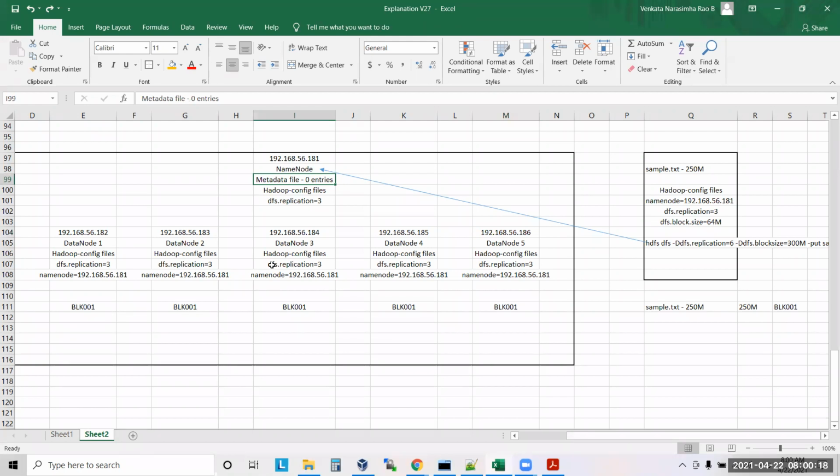But in the morning it didn't have the chance to create the 6th copy. Now the name node is the one who will be maintaining what the under replicated blocks are. So the name node will have this information, and whenever a new data node is added, automatically the name node will create the 6th copy. Understand? You need not worry about whether the 6th copy is created or not, or run this command again and again.